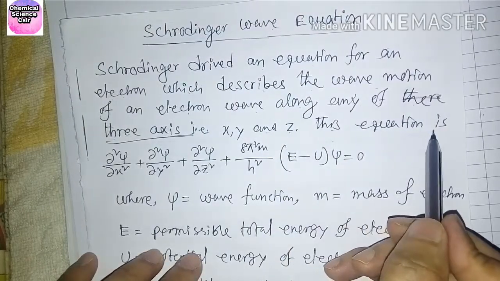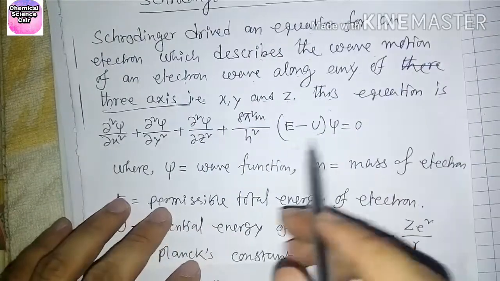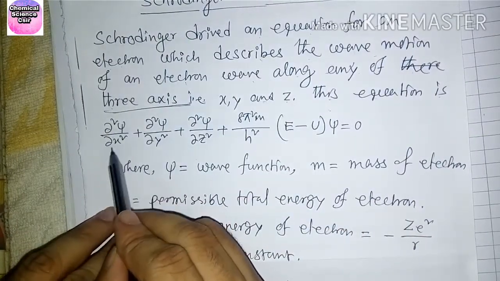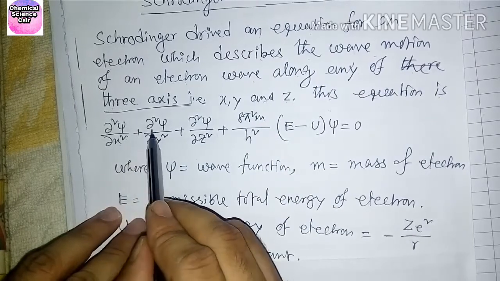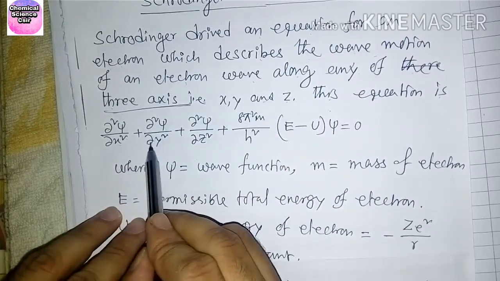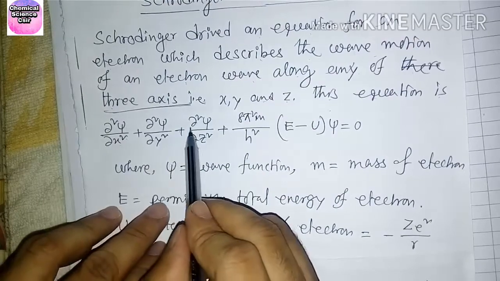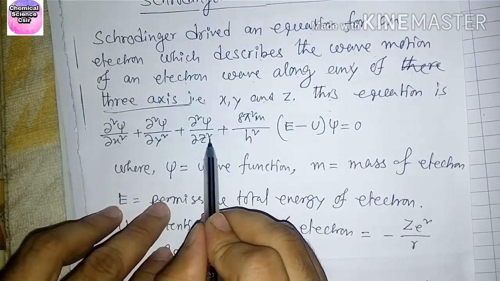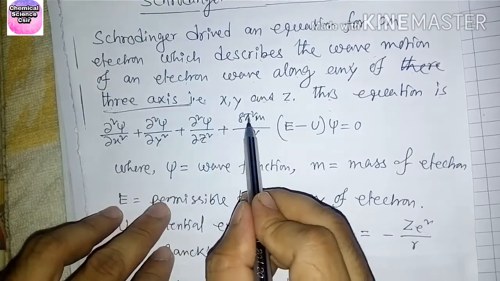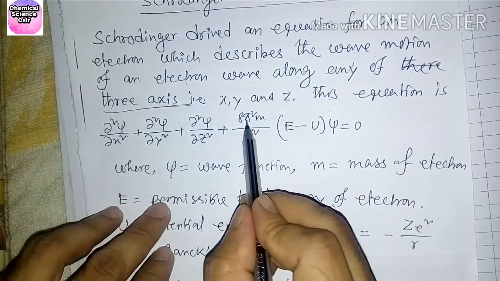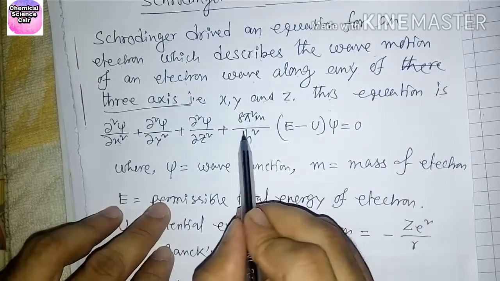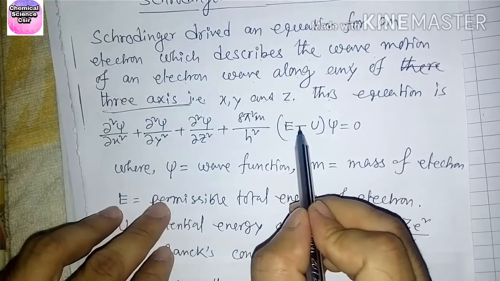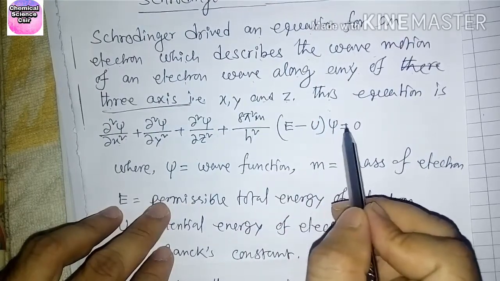This equation is: delta square psi divided by delta x square plus delta square psi divided by delta y square plus delta square psi divided by delta z square plus 8 pi square m divided by h square into E minus U, then psi equal to 0.